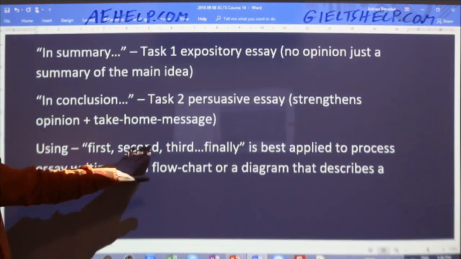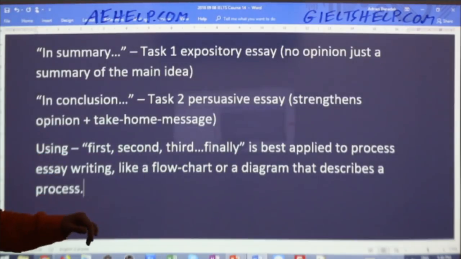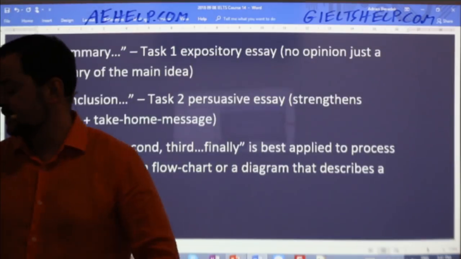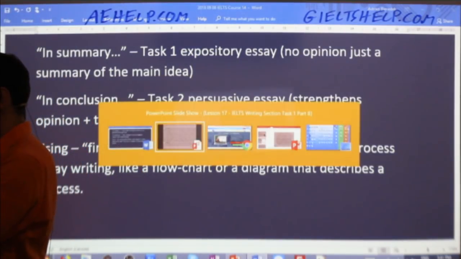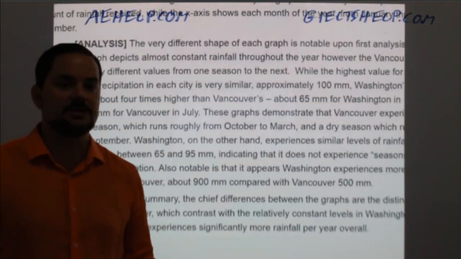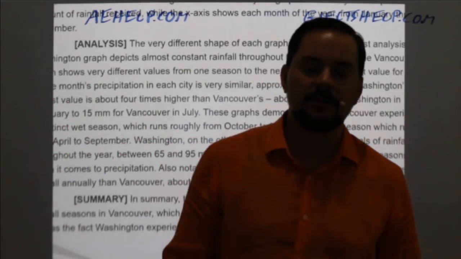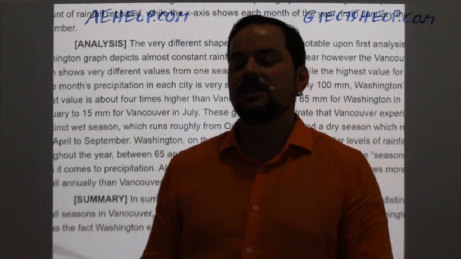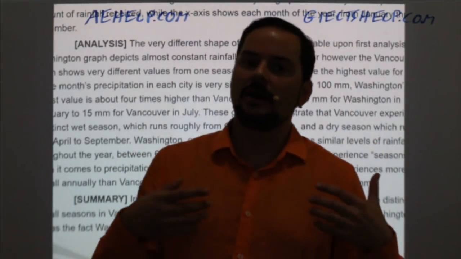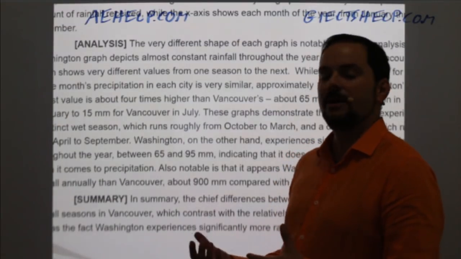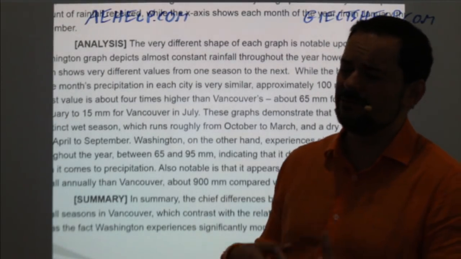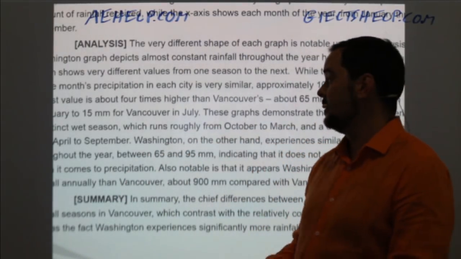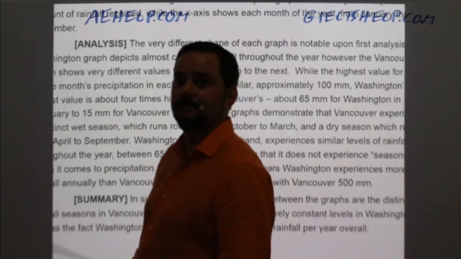So when you have a process type essay, and I showed you those kinds of essays a couple days ago, then you can write first, second, third, and finally. In this example that we just looked at, there is no finally. It's just awkward to say finally because there is no beginning and end. If you write your essay like first in the month of January, second in the month of March, next in the month of July, then you're kind of turning it into a process essay, but it will definitely be a weaker essay than the one that we just read, okay?